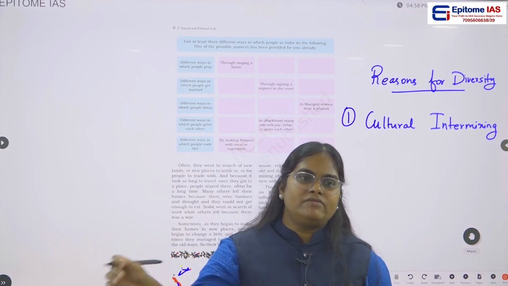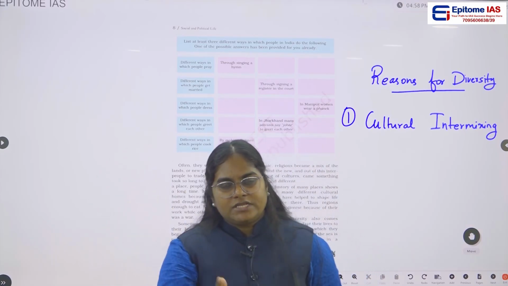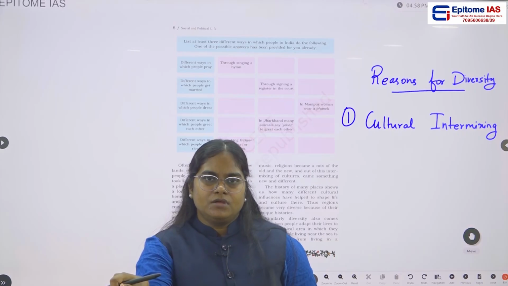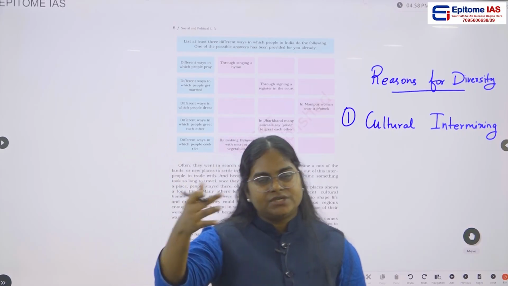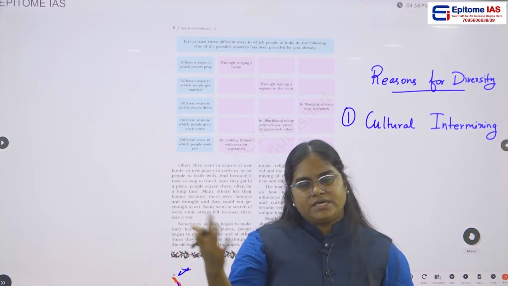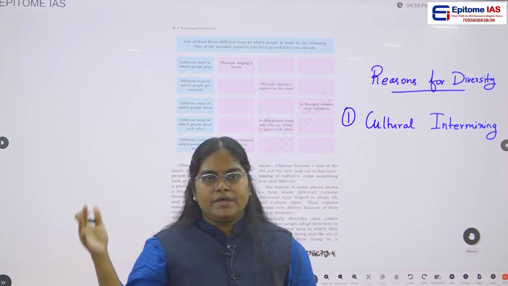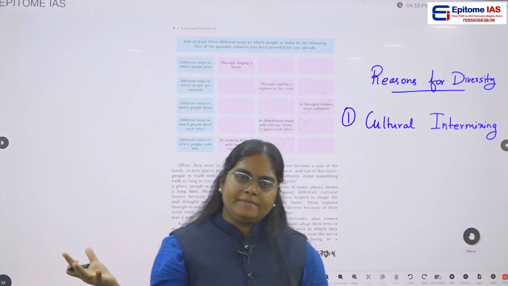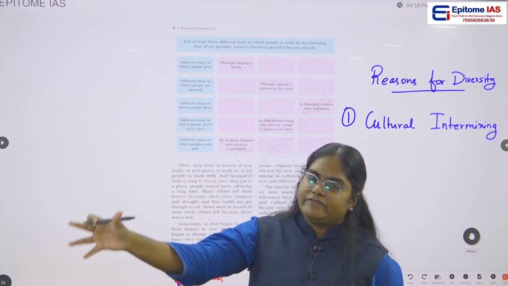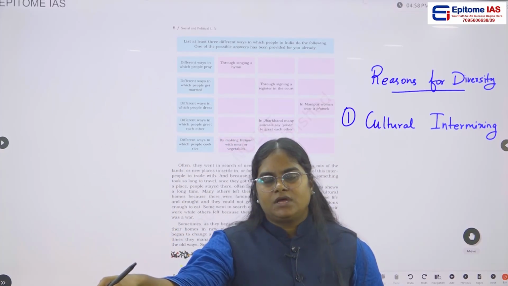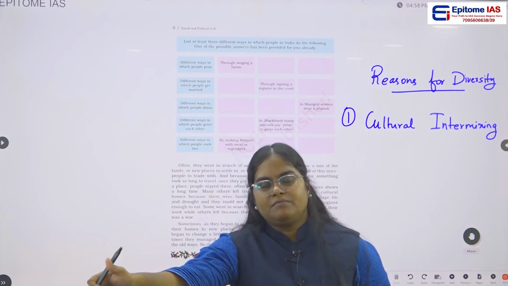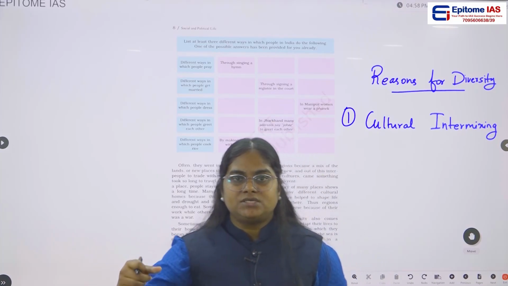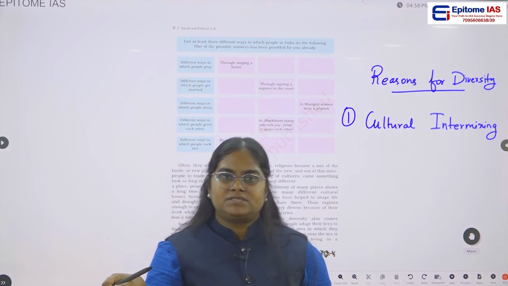It's not one time or two times that these foreigners come to India. Throughout history, ancient, medieval and modern, throughout the years, these people are coming from outside to India, and every time they are coming from different parts of the world. And in different parts of the world, they might have a different sort of culture, different sort of habits.